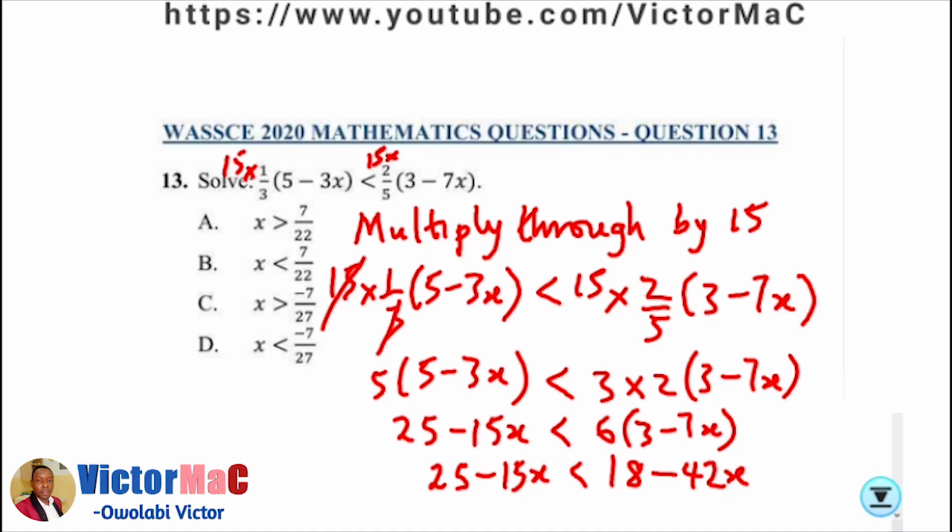Collecting like terms, bringing minus 42x to the left hand side, we're going to have positive 42x, joining minus 15x on the left, less than 18. Then transferring 25 from the left to the right, it becomes minus 25. Alright.